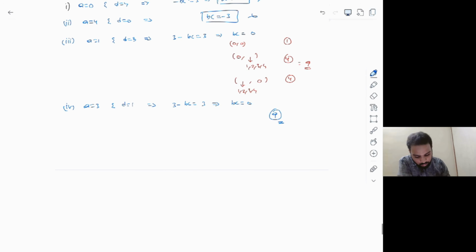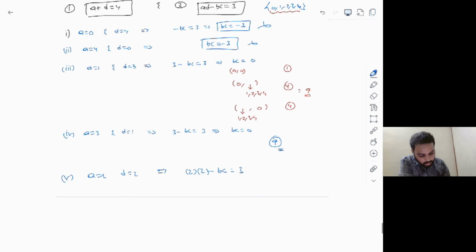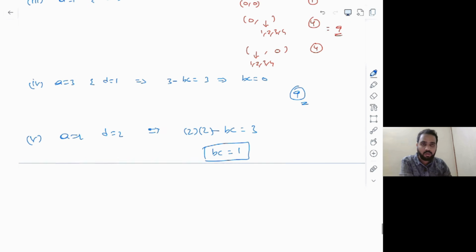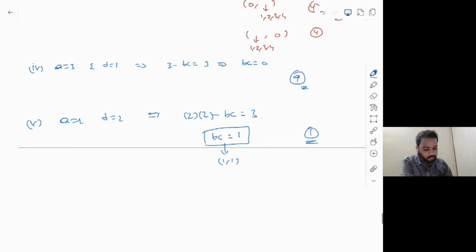And one more last case is remaining. That is the fifth case. A is equal to 2 and then D is also equal to 2. So this implies AD minus BC, which is 2 times 2 minus BC is equal to 3, reduces to what? Let's calculate. B into C is equal to 4 minus 3, which is 1. But if B into C is equal to 1 and ABCD can belong to only 0, 1, 2, 3, 4, there is only one possible combination, that is 1, comma 1, no other possibility. So case 5 will give you only one possibility.